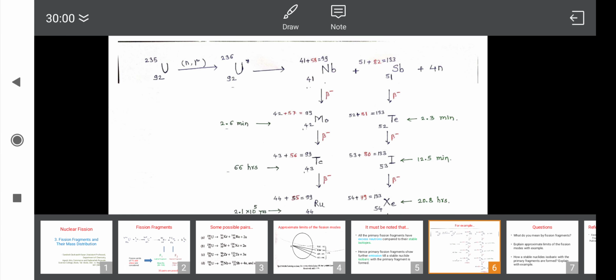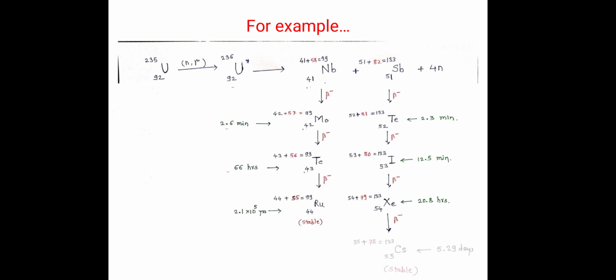Now in this case when we consider xenon, that xenon again shows further beta minus emission, and there is a formation of cesium. Again in this case see the number of neutrons, it decreases from 79 to 78, and the half-life is 5.29 days. When we compare it with xenon, it has 20.8 hours. So as the number of neutrons decreases, there is an increase in half-life, so stability is increased.